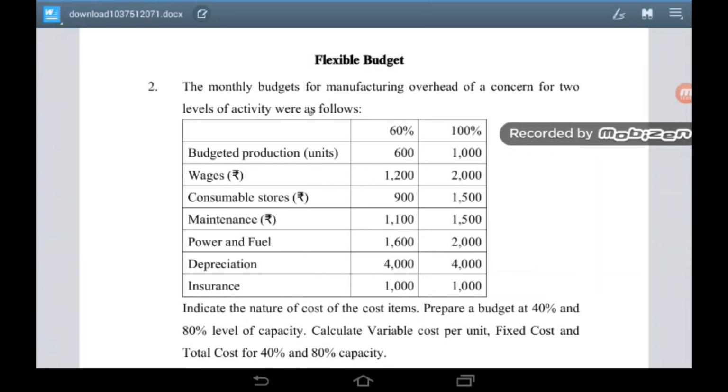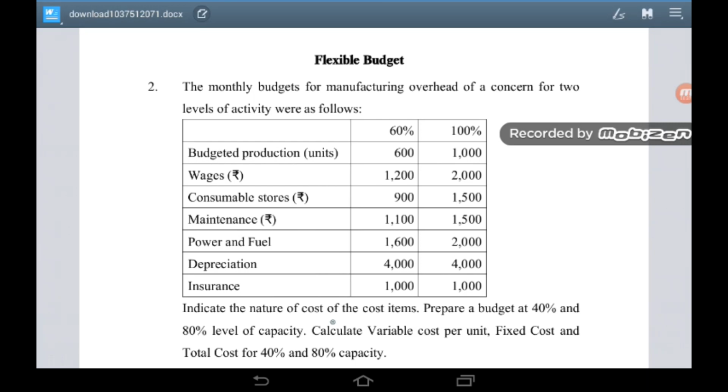The monthly budgets for manufacturing overhead of a concern for two levels of activity were as follows: 60% and 100%. Budgeted production 600 units, 1000 units. Wages rupees 1200, rupees 2000. Consumable stores rupees 900, rupees 1500. Maintenance rupees 1100, rupees 1500. Power and fuel rupees 1600, rupees 2000. Depreciation rupees 4000, rupees 4000. Insurance rupees 1000, rupees 1000.